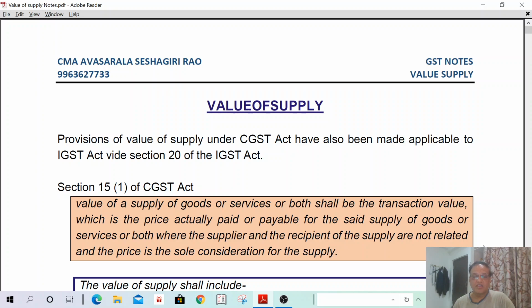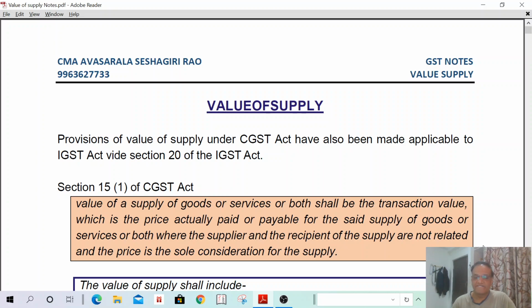So in value of supply, some items are included, some items are excluded from value of supply. One by one we are going to discuss in this point. And one more important point: the provisions and rules applicable for value of supply under CGST, the same rules are also applicable for IGST. So here first we are going to learn the value of supply.